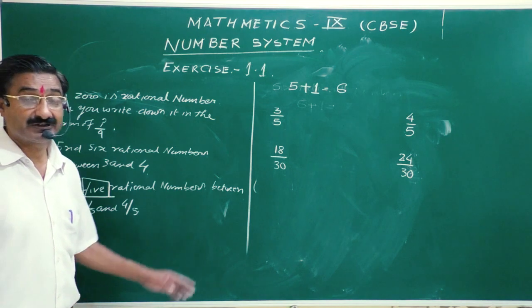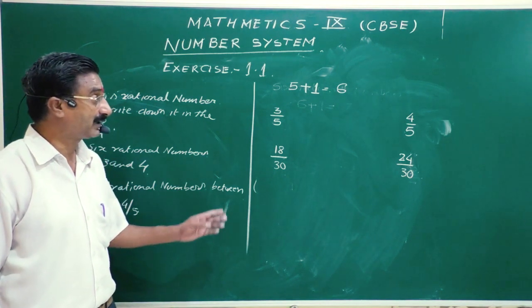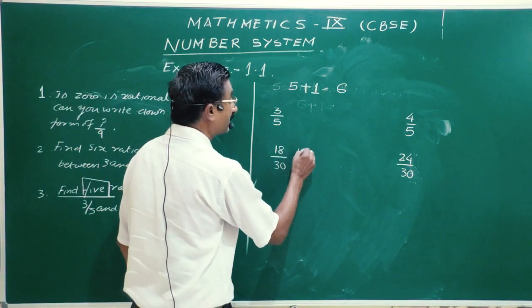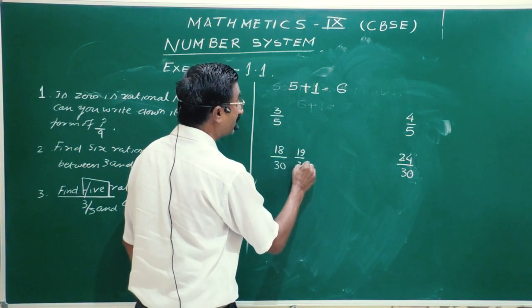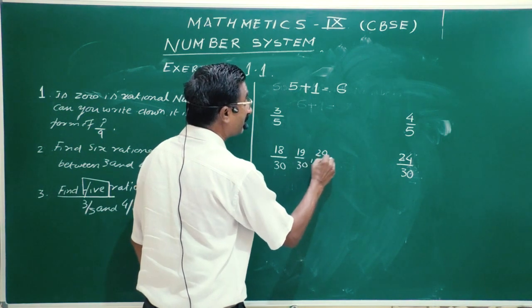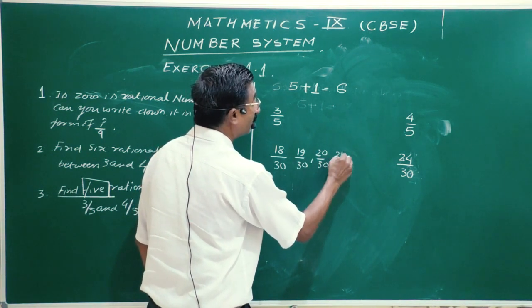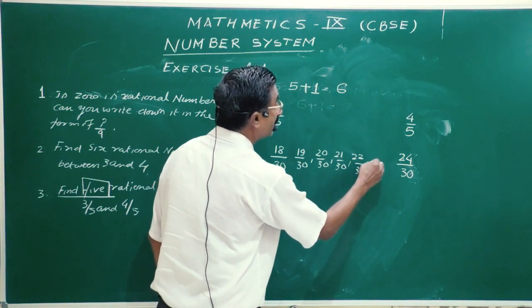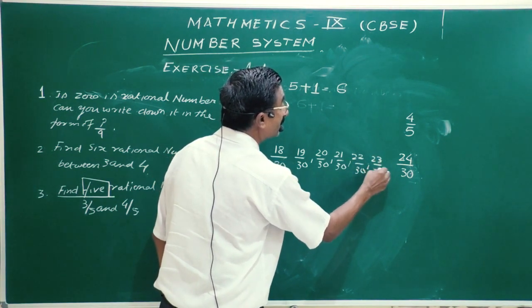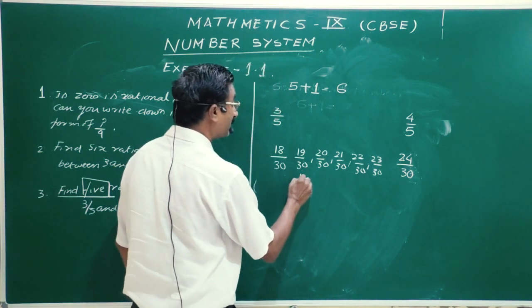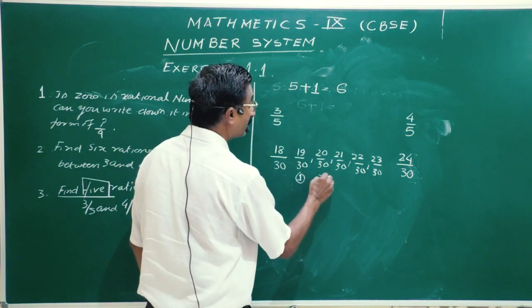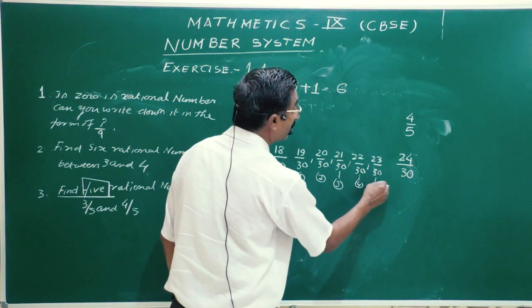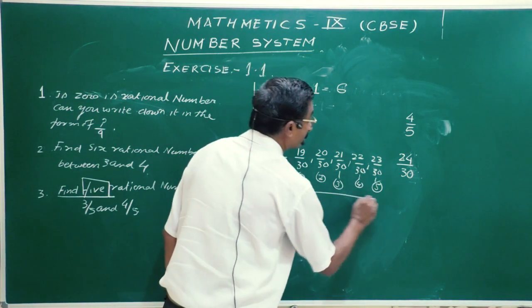I think now it is very clear. Now you can very quickly write down the numbers: 18 divided by 30, 19 divided by 30, 20 divided by 30, 21 divided by 30, 22 divided by 30, 23 divided by 30. So how many numbers are there? 1, 2, 3, 4 and 5.